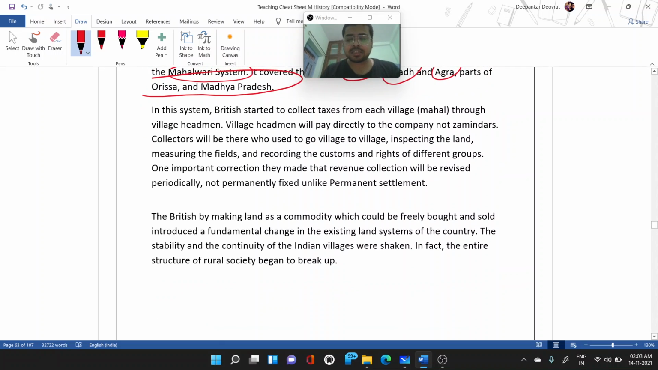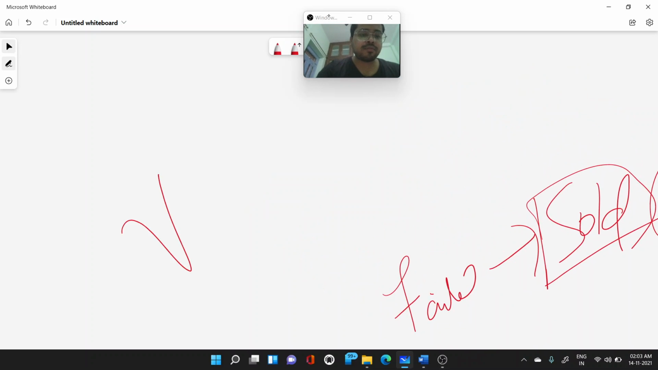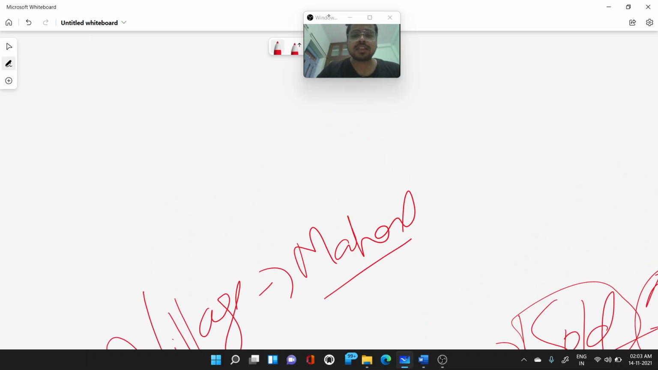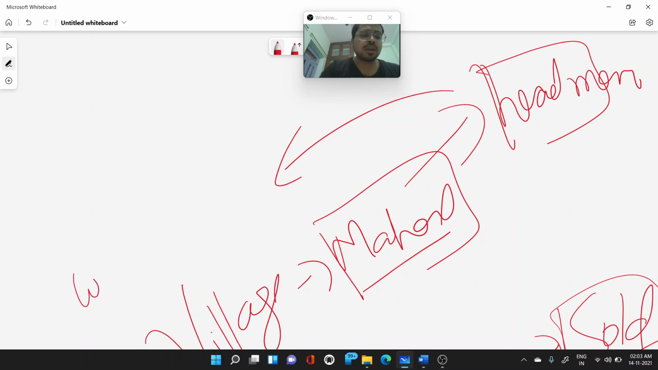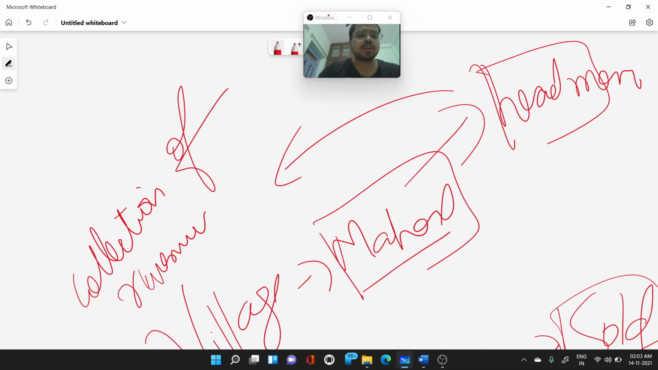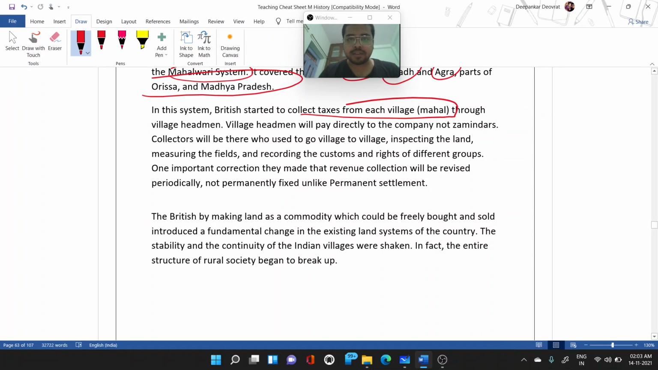So in this system, the British started to collect taxes from each village. They called a village a mahal, and each village will have one headman, who will be responsible for the collection of revenues. The village headman will pay directly to the company and not to zamindars. So there was no zamindar kind of thing. The village headman will collect the money and pay to the government, so he was mainly working as an employee of the government.